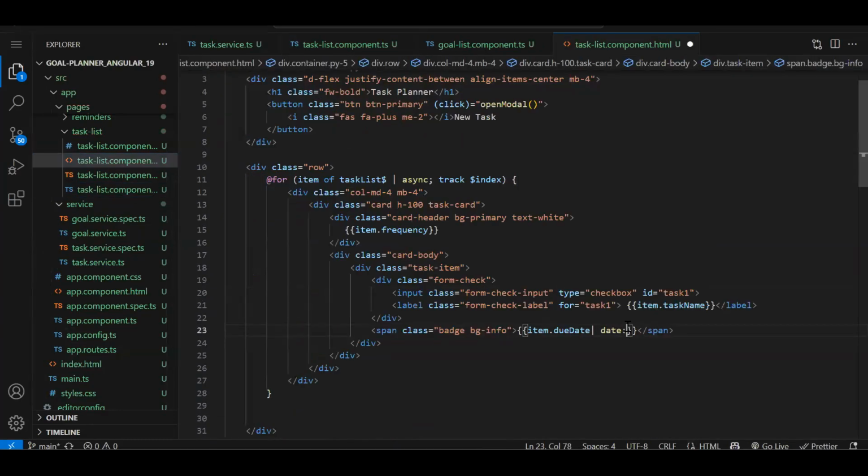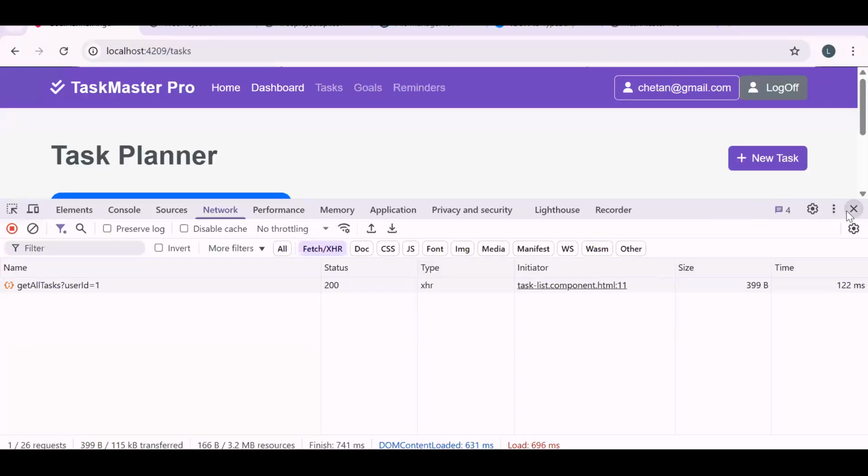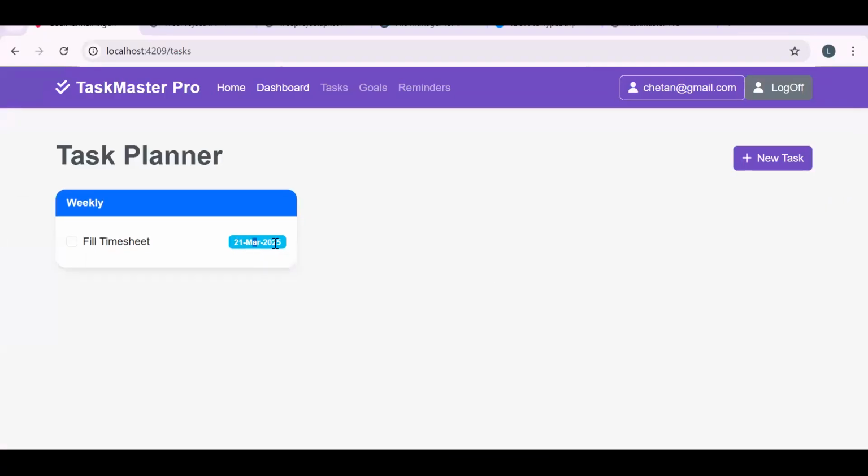Let's pass the format dd-mmm-yy. So you can see this format also you can pass. Now here you can see complete March and 2025, the complete year I'm able to see. Got it? So this is how we are able to create a task and show the tasks, whatever tasks we have. Fine.